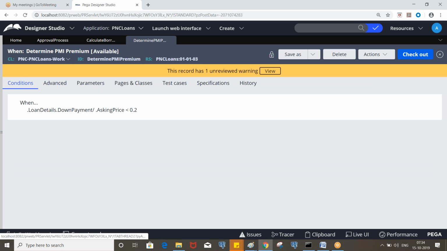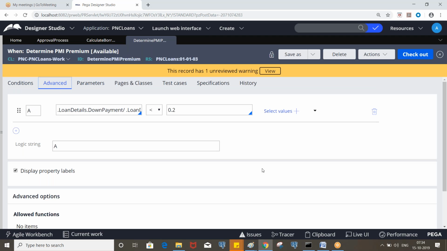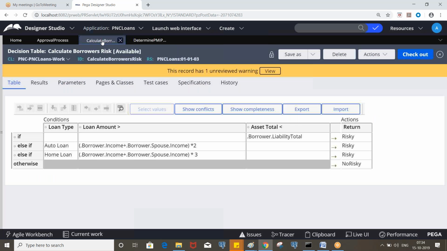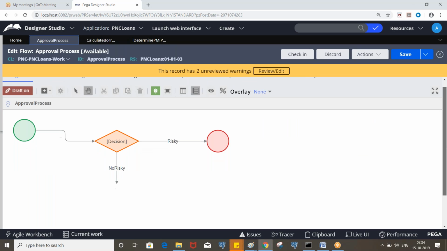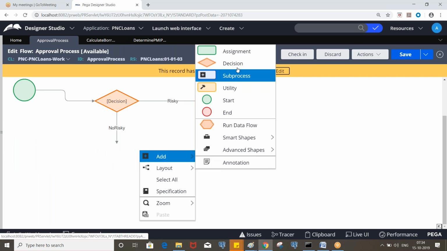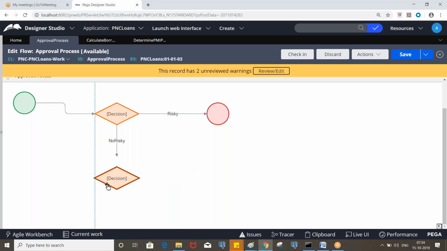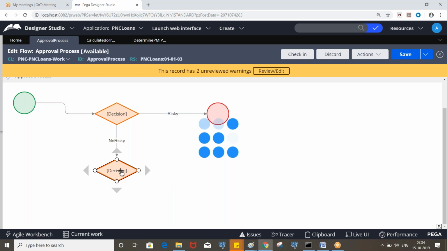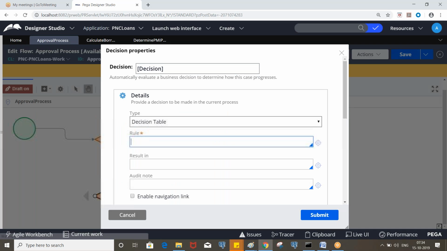Okay, loan details dot the down payment by loan details dot asking price. Okay. So now how can we call this when rule here? If we want to call the when rule, we need to use the fork option in the decision shape.